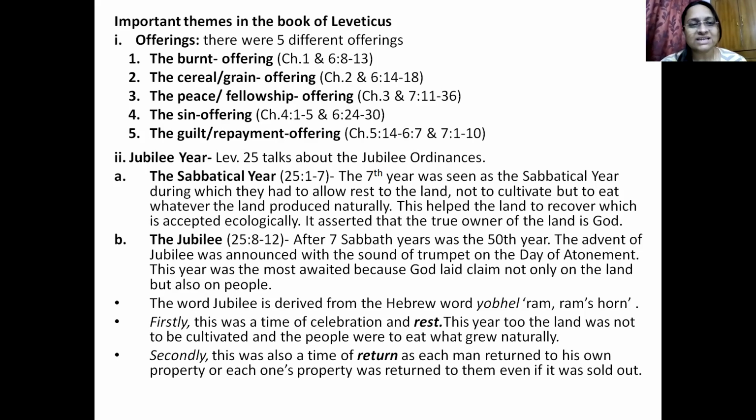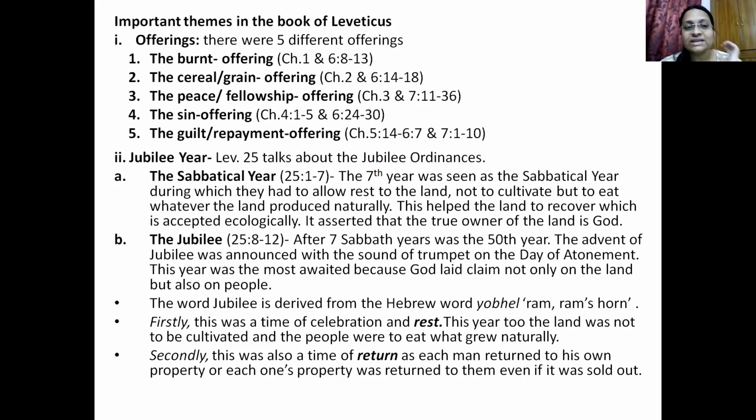We have to understand that among all of these, only one offering did not have bloodshed, that was the cereal or grain offering. The rest all had bloodshed or animal sacrifice. Okay, this was the first theme, that is offerings and sacrifices.